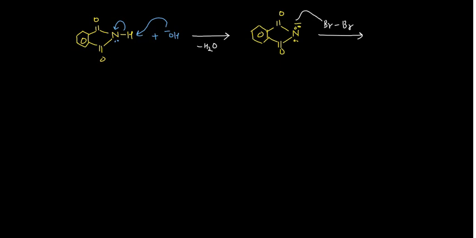This can attack here, this can go there, okay, and when this attacks, one of the Br is removed as Br negative, and then you are having this species, the 6-membered ring, and this is your carbonyl, this is your other carbonyl, and this is your nitrogen along with the Br. You are having this species, okay. So this is how you can write it, so I can write it again here.